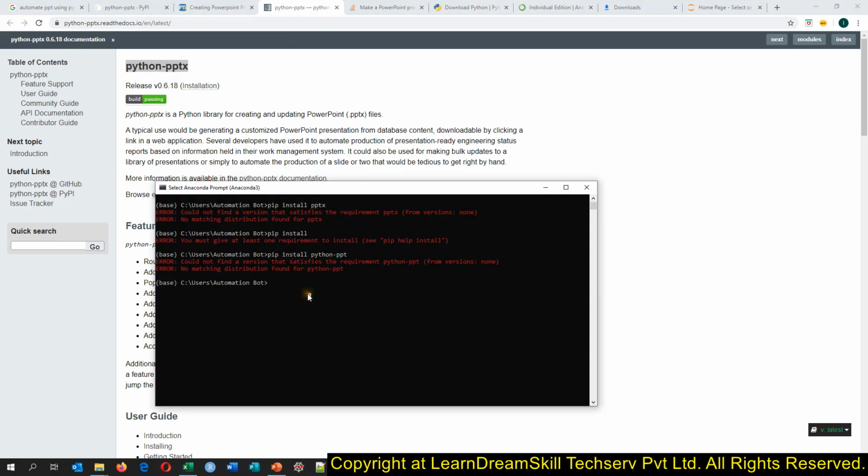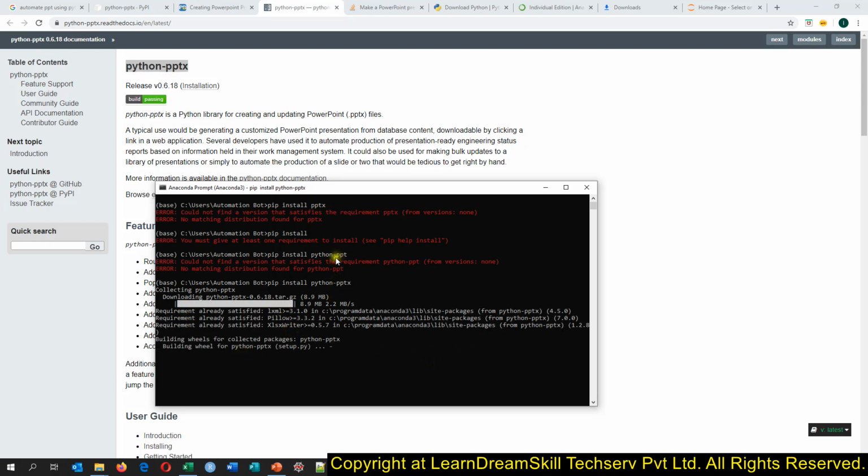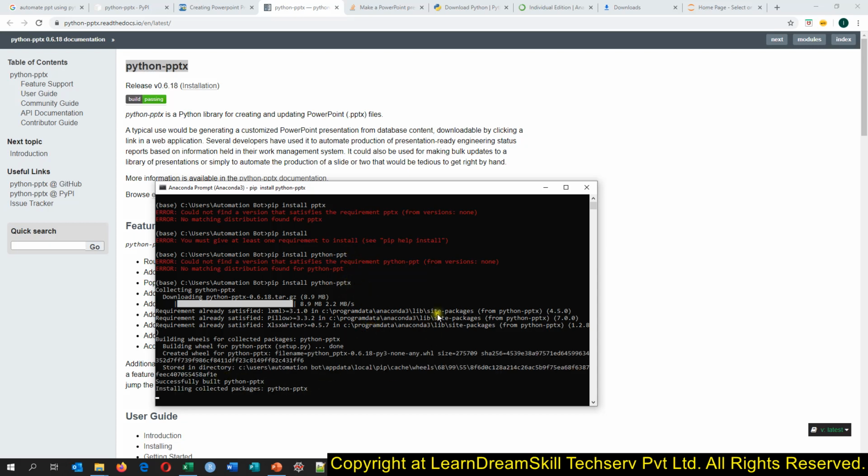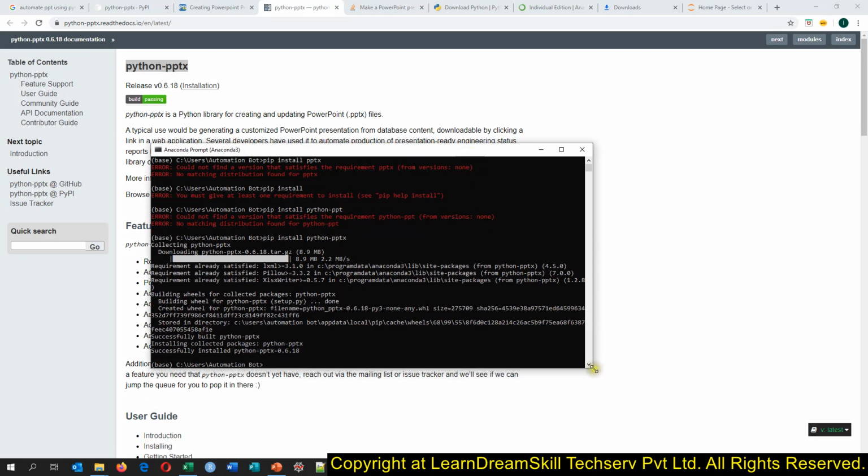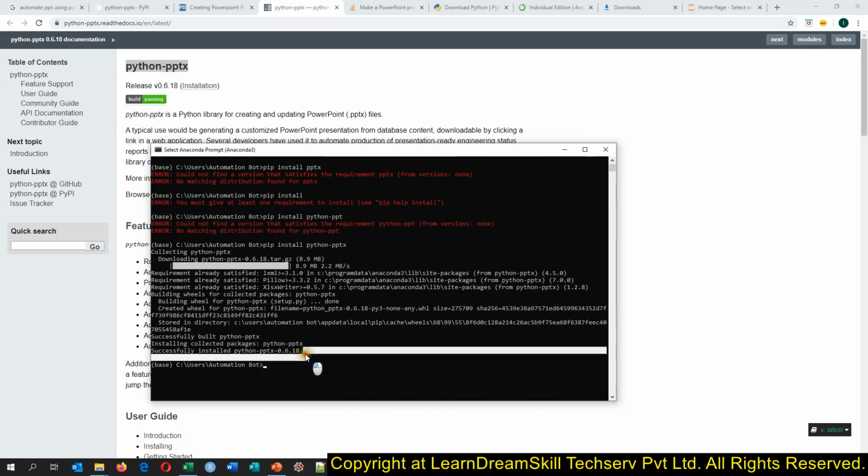So I just come here to Spyder. I just say pip install python dash pptx. See, this way it will just install the package. I was just installing ppt only. It is pptx. So this way you will be able to install the package. Okay, see, it has just installed the package.